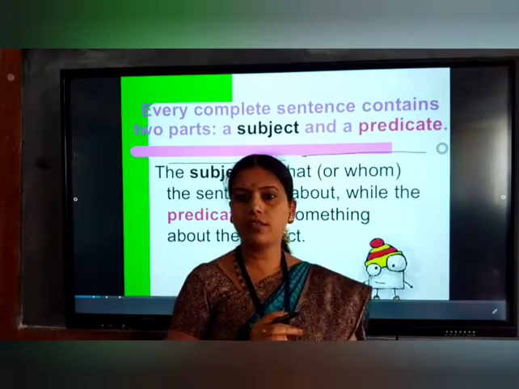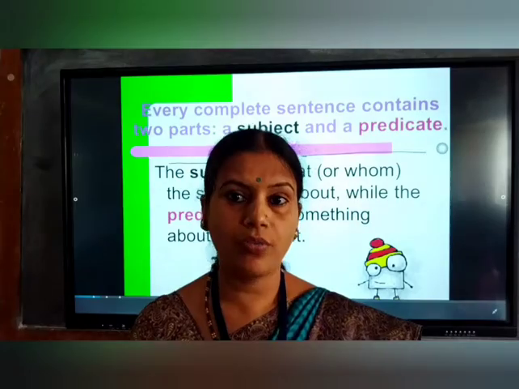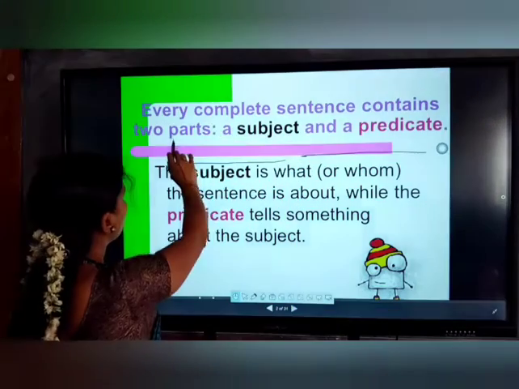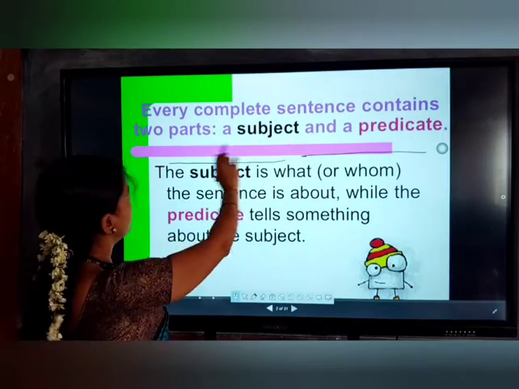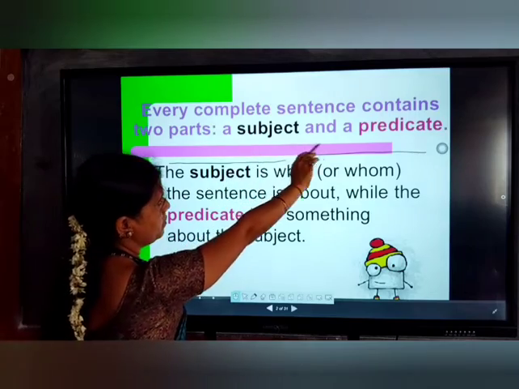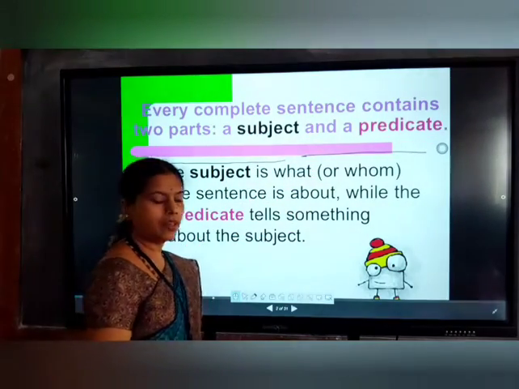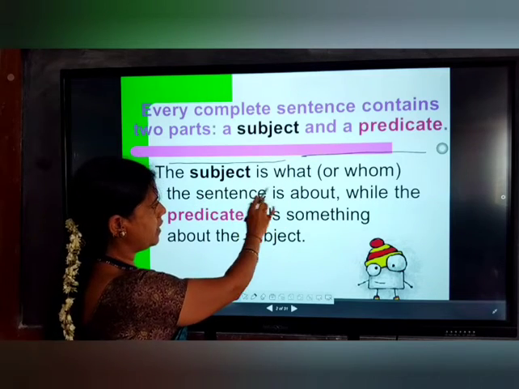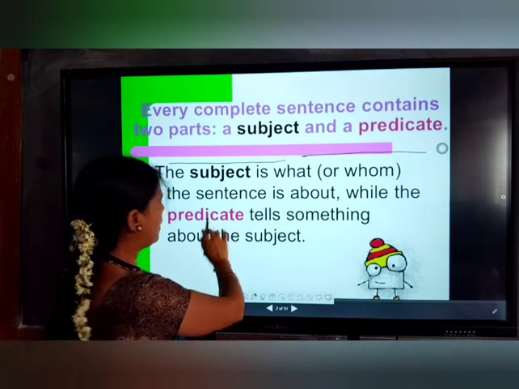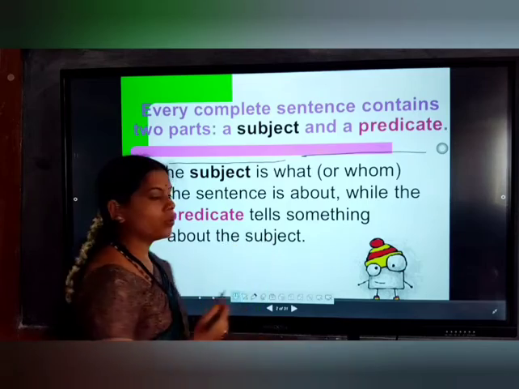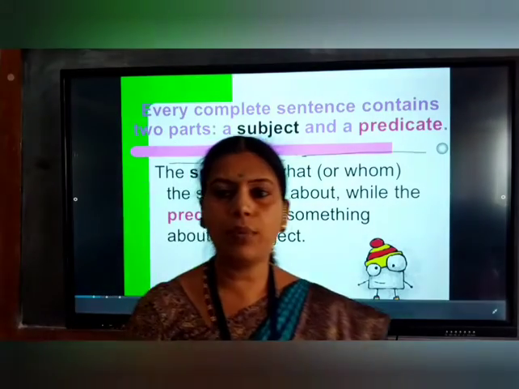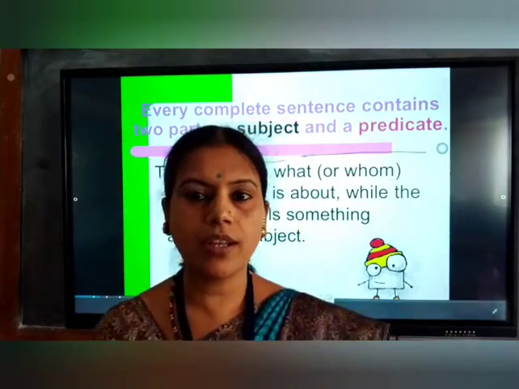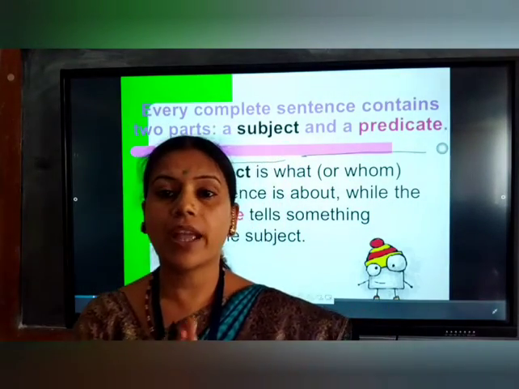Then what is a subject? How can we define it? The subject is what the sentence is about, while the predicate tells something about the subject. Very simply, the subject is the doer of the action.